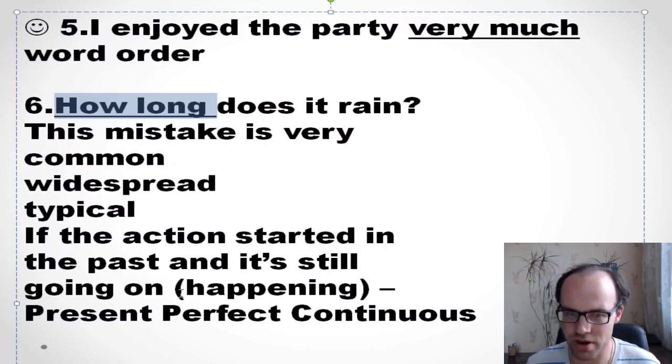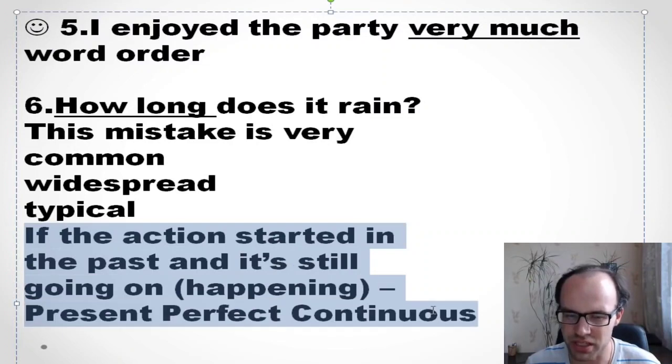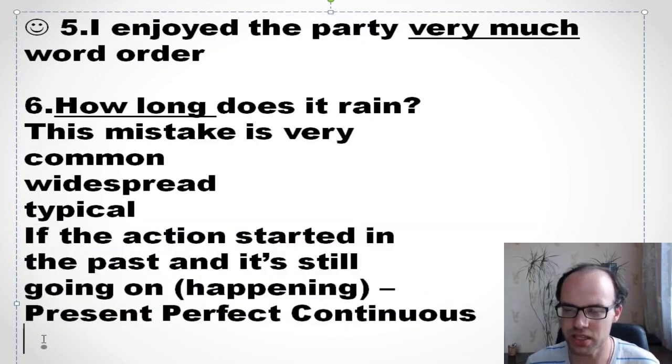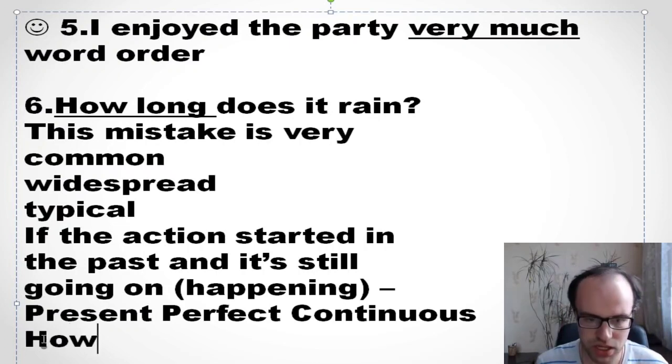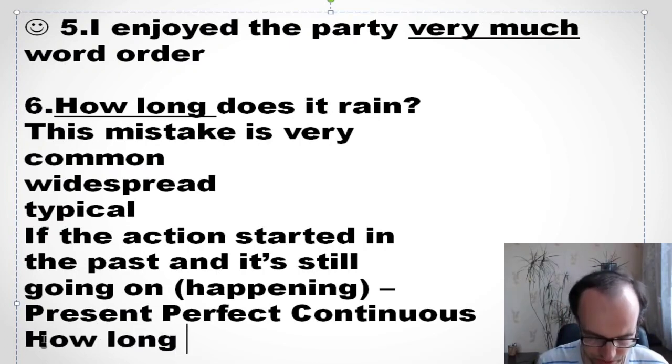So it's so important, right? So please remember one thing, how long. So if you have how long and the action started in the past, and it's still happening, you need to use present perfect continuous, okay? So let's speak English, not only fluently, but correctly or accurately. Well, good. So we say, how long have you been?